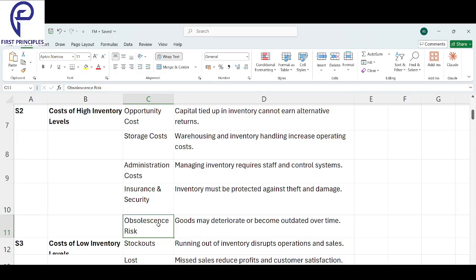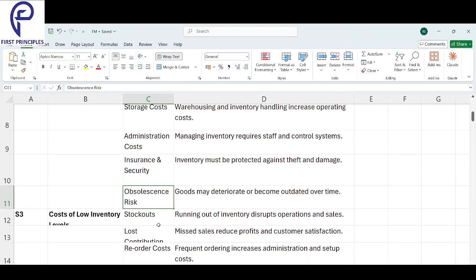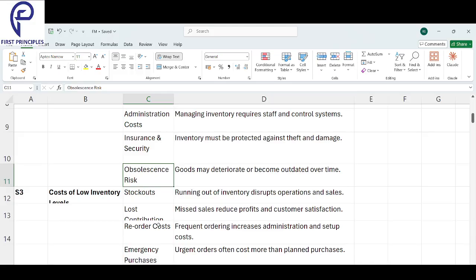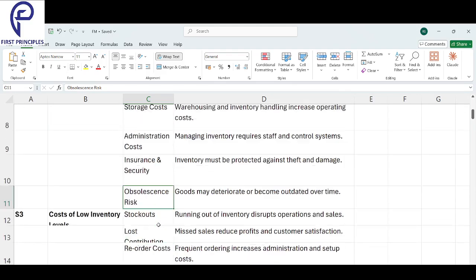Second, storage cost: warehouse and inventory handling. If you have inventory, you have to store it. Third is administration cost. You need someone to manage all that inventory, plus insurance and security. And finally, obsolescence risk. If you don't sell the inventory, it will get spoiled. So all these are the costs of high inventory.